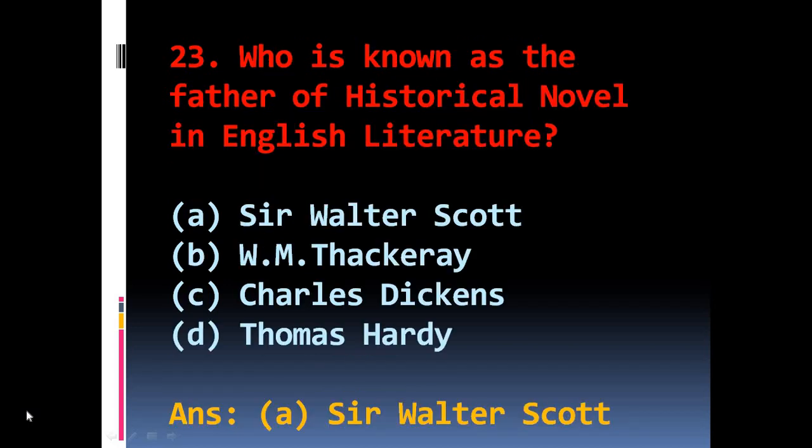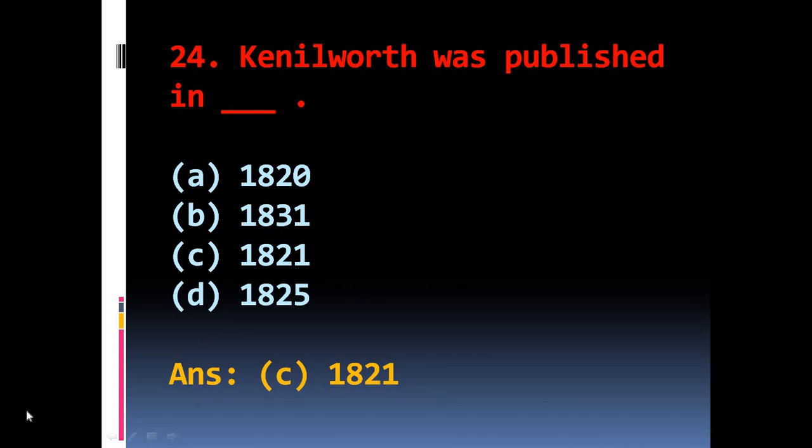Question number 23. Who is known as the father of the historical novel in English literature? The options are A Sir Walter Scott, B William Makepeace Thackeray, C Charles Dickens, D Thomas Hardy. The right answer is A Sir Walter Scott. Question number 24. Kenilworth was published in, the options are A 1820, B 1831, C 1821, D 1825. The right answer is C 1821.